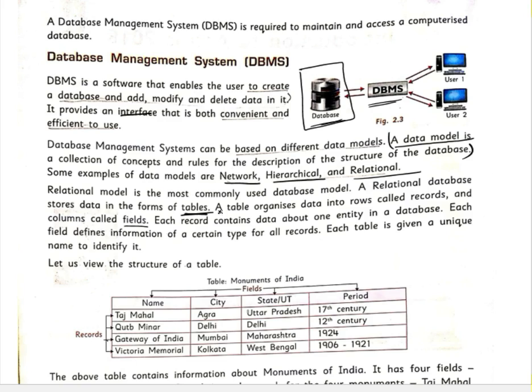Okay, so in a relational database the data is in the form of tables, and the table organizes data into rows, and these rows are called records and the columns are called fields. Each record contains data about one entry in the database, and each field defines information of a certain type for all records, and each table is given a unique name.